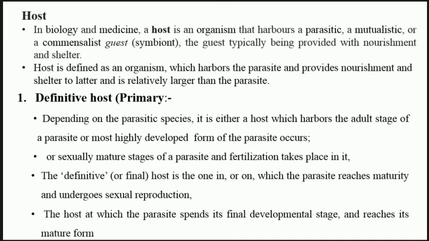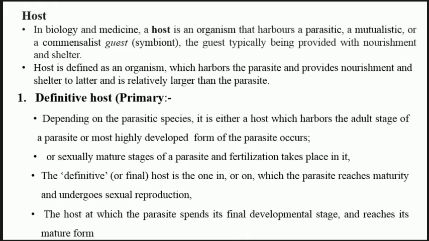There can be many examples of the definitive host. So cells harboring pathogenic viruses, or a bean plant hosting a mutualistic nitrogen-fixing bacteria in botany. Okay, so this is one other example that you may get for a definitive host, but otherwise we will see detailed examples of a definitive host.